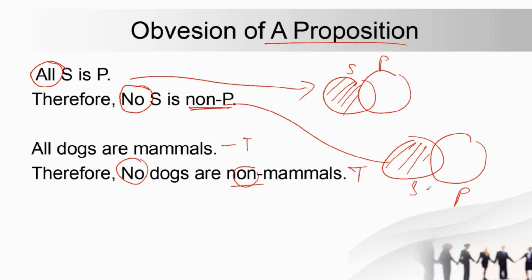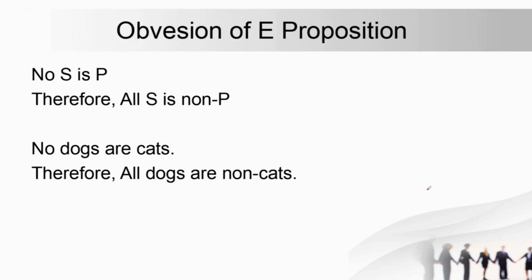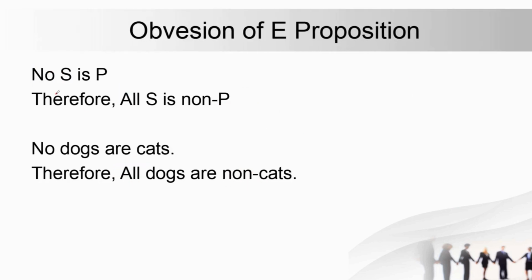Now again obversion case में you have to remember the two steps, but the good thing about it is applicable to all four cases. जो all four preposition है उसमें applicable है. There's no limitations here. So the next step is no S is P, and again यहाँ पे आपका quantifier change होगा and then complement term से आप change करोगे in predicate. So यहाँ पे remember the two steps.